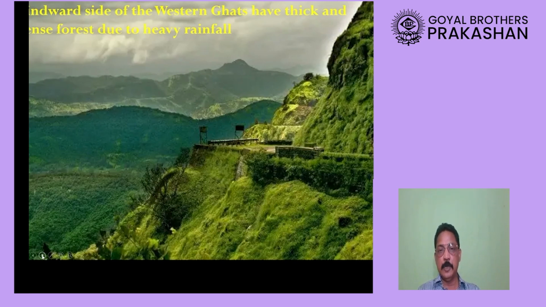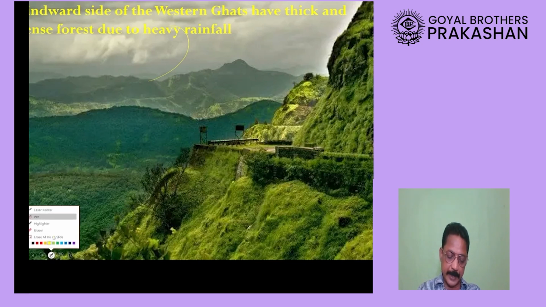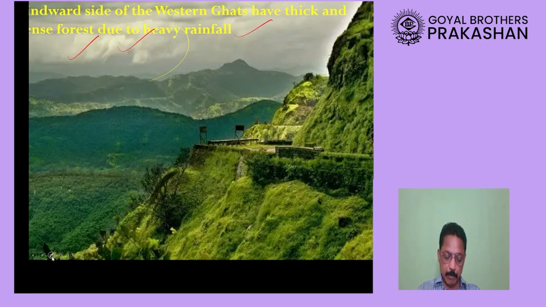You can see here a lot of greenery. You can also see over here the clouds are getting blocked by the mountain. That means there is going to be more rainfall in this area because of this.